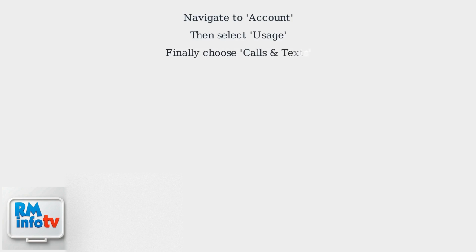To delete your call history in the T-Mobile app, which is called My T-Mobile, start by opening the app on your phone. Once logged in, navigate to the Account section, then Usage, and finally Calls and Texts. In the Calls and Text section, you can select individual calls to delete or use the Clear All option for